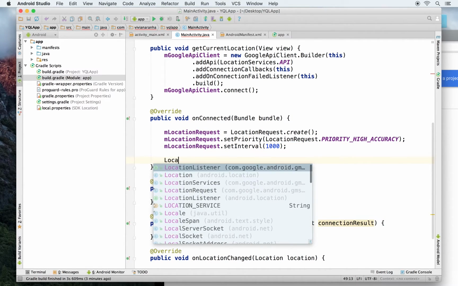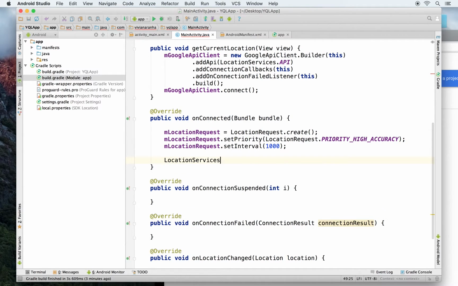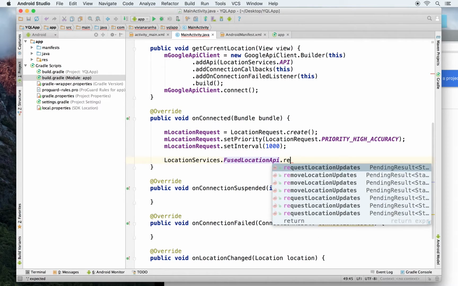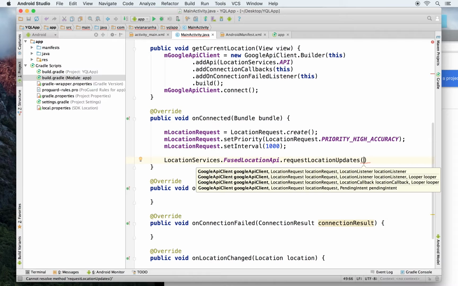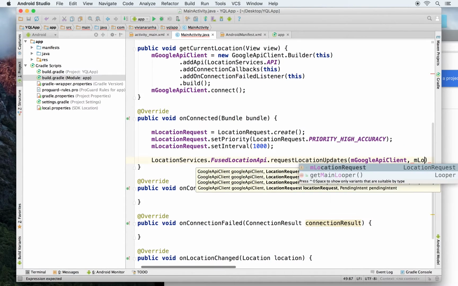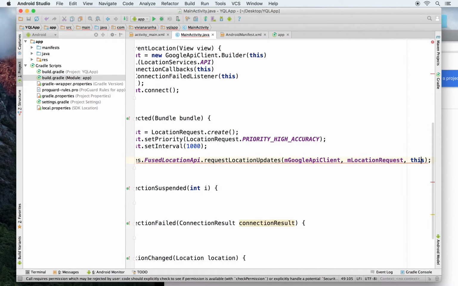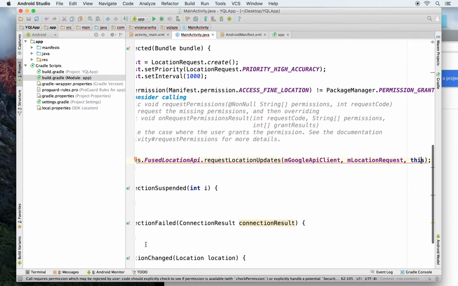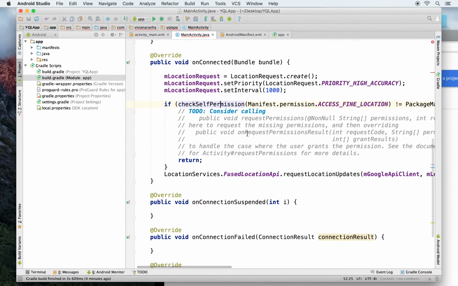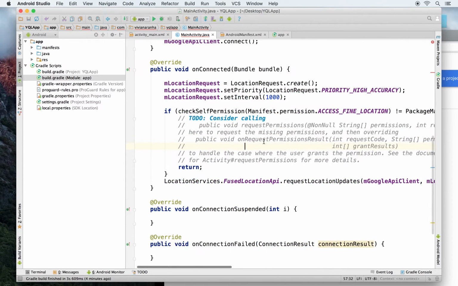And then finally I'll go to the location services fused location API dot request location updates, and I have to pass the Google API client, the location request, and who's going to reply to this. So that's there. I'll have to add the permission check, and this is specifically for Android M.